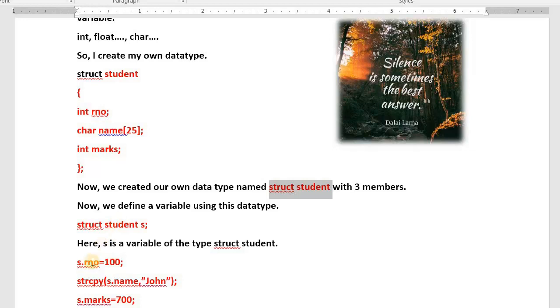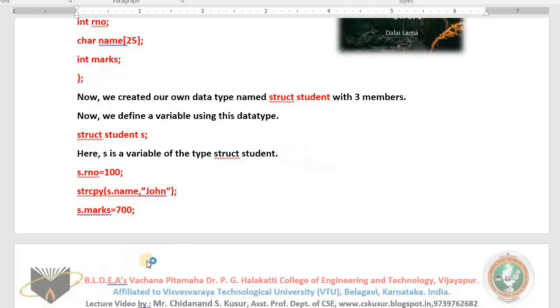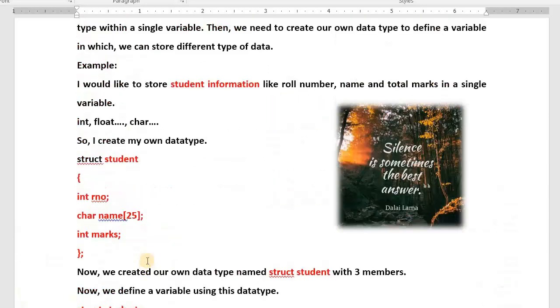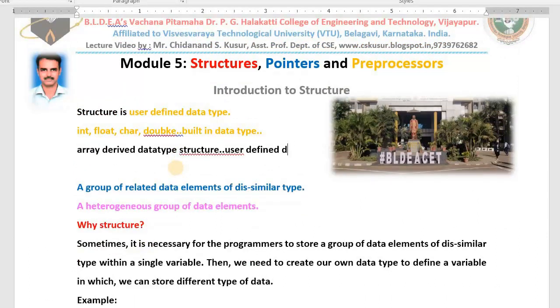I want to store my roll number now. I am a student. S dot roll number. How to work with the members? We use the dot operator. S dot roll number equals 100. And then how to store the name? The string copy function I taught you. Copy John into the name member. In S dot name I store John. In S dot marks I store 700. What I did? I stored student information in a single variable.